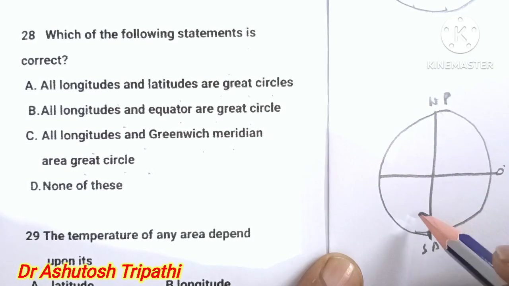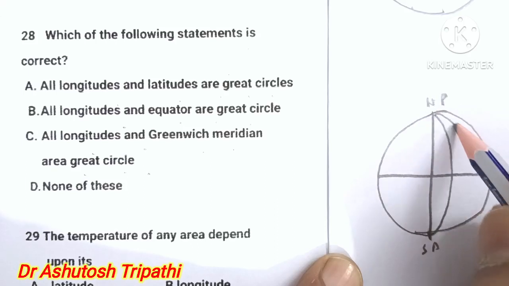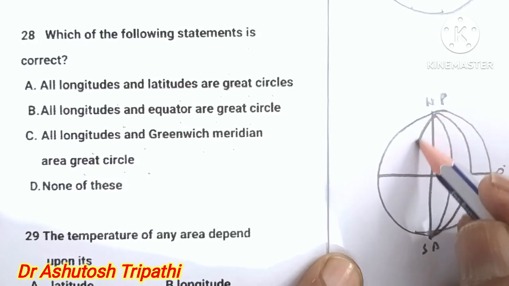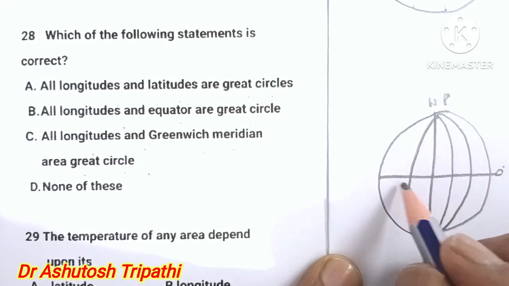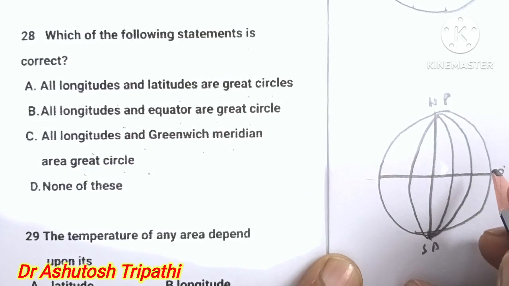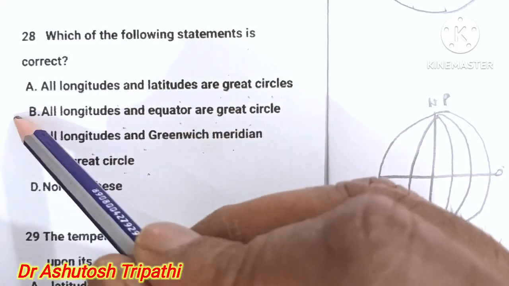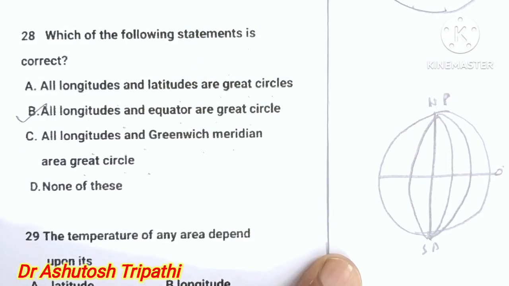All the longitudes are great circles because they cover the maximum distance, and only this 0 degree latitude is known as a great circle because it covers the maximum distance. The answer B is correct: all longitudes and the equator are great circles.